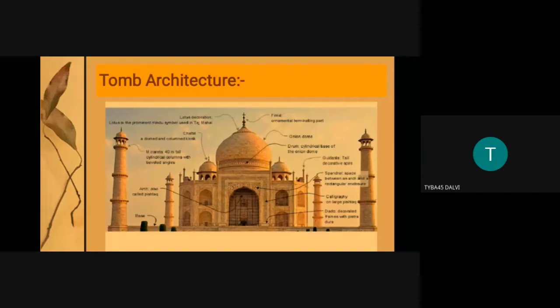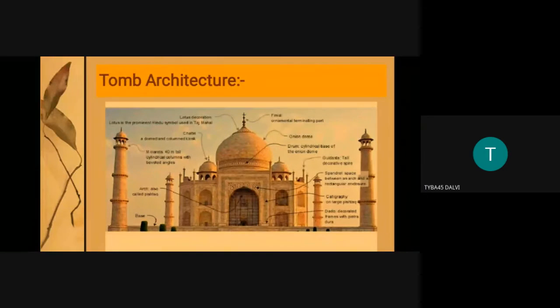So this chhatri is basically a domed and columned kiosk. A kiosk is a small carrel or booth. It is a small chamber, small hall, small room, surmounted by a dome on the top, and it has a capstone. Then you see the minarets on the four sides. There is an arch you can see.